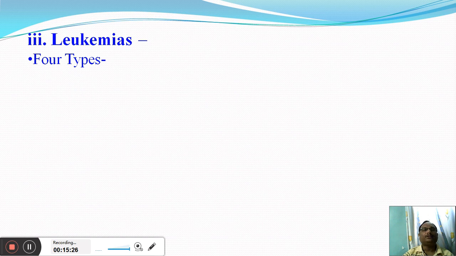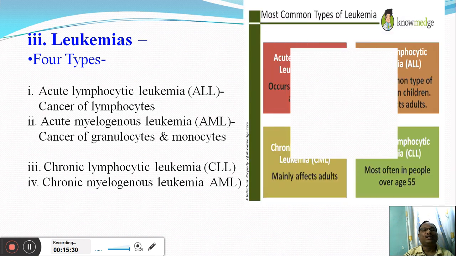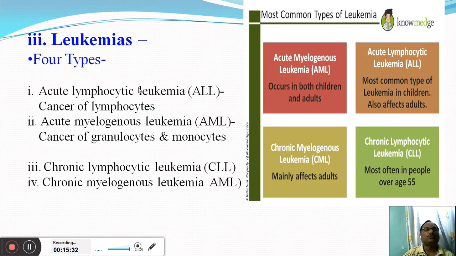There are again 4 kinds of leukemias, or leukemias are of 4 different subtypes. Those 4 subtypes are described like this. One is acute lymphocytic leukemia. Acute lymphocytic leukemia is a cancer of the lymphocytes, and this kind of cancer generally occurs in children, but sometimes adults may also be affected.